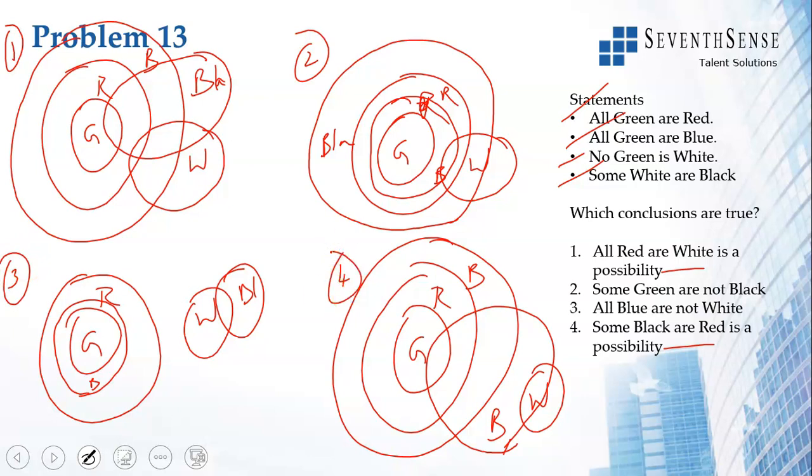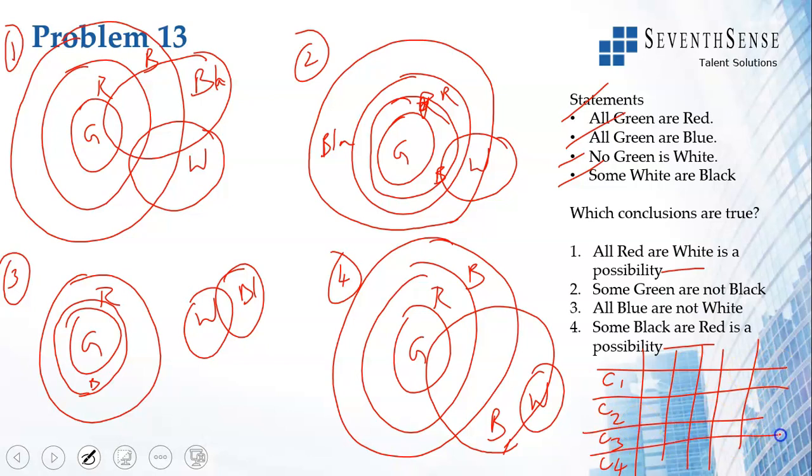Let us see if it is possible. We have 4 conclusions: C1, C2, C3 and C4, and 4 possible drawings. Let us look at this. All red or white is a possibility. See, the first statement, all red or white is a possibility.